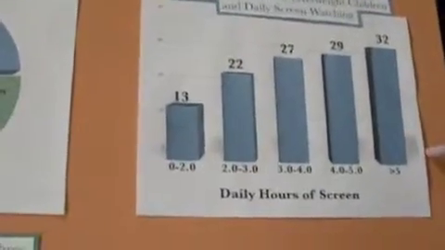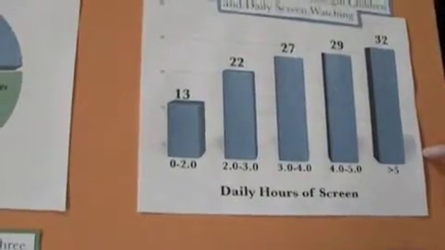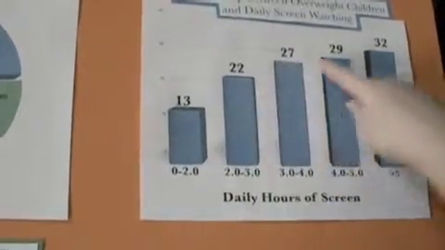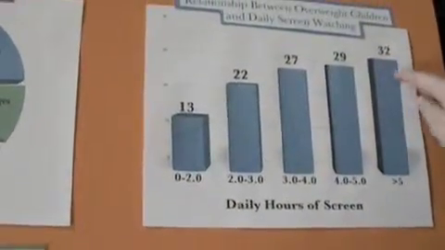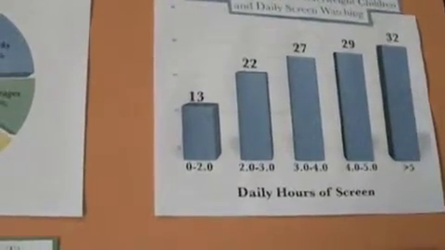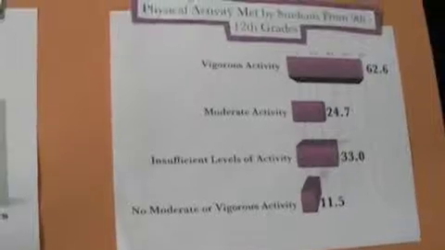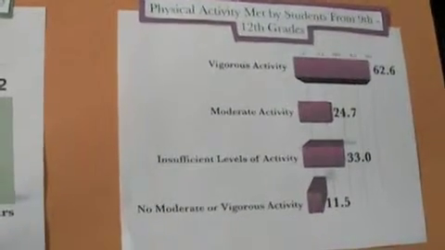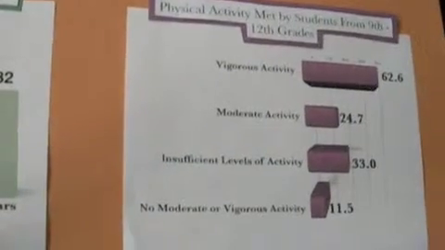This is the relationship between overweight children and daily screen watching. Here are the different hours of screen watching and the percent of children that are overweight and watch that many hours of TV. And this is the last chart. It's of the physical activity that is met by students from 9th to 12th grade.